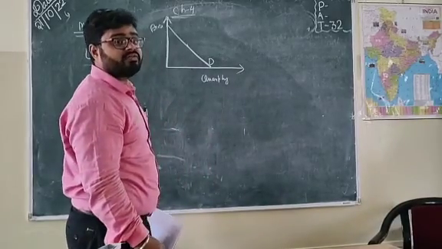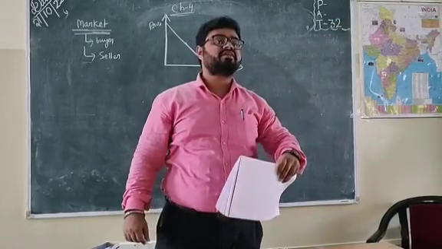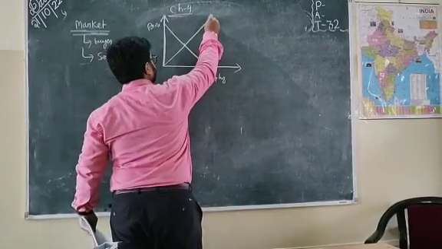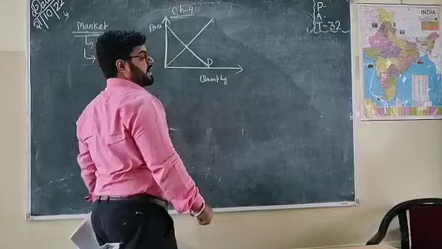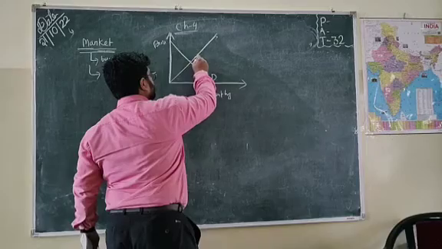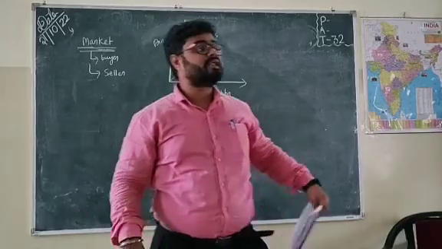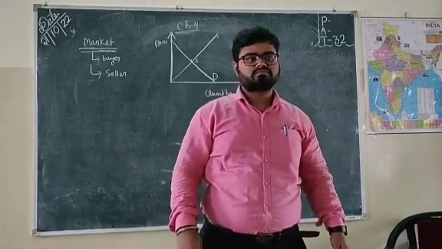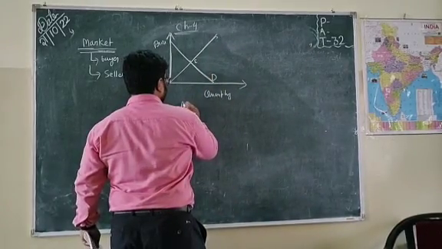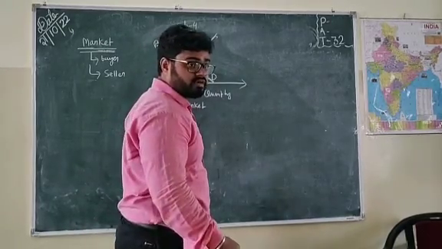And what will be the supply curve? When the prices are high, the supply is also high. When the prices are low, the supply is also low. So the supply curve will be a 45-degree angle line. Both meet at this point called the equilibrium. Equilibrium is the point where whatever is being produced is being sold. This is the graph of the market.